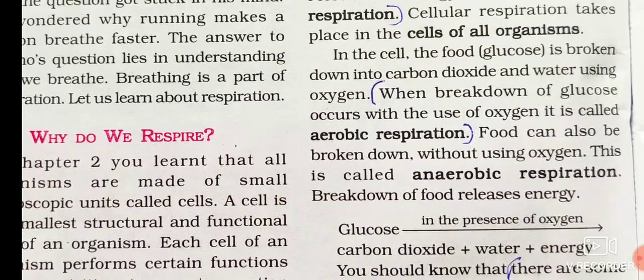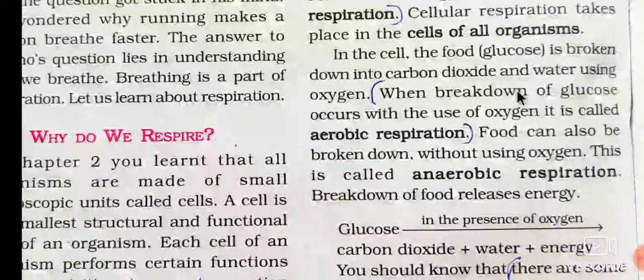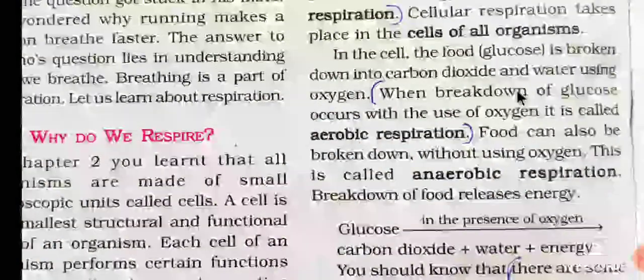Next, in the cell, the food glucose is broken down into carbon dioxide and water using oxygen. That food has energy in the form of glucose, which breaks down into carbon dioxide and water using oxygen.